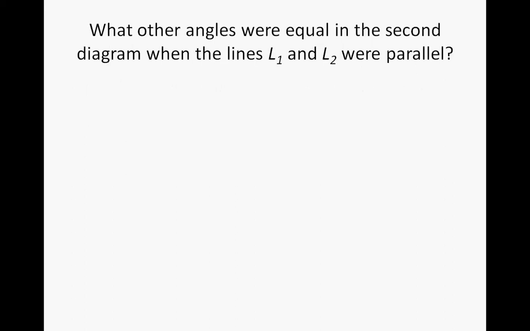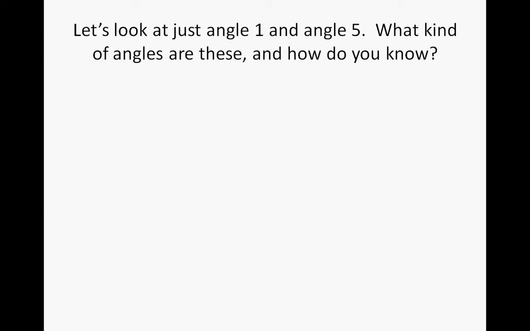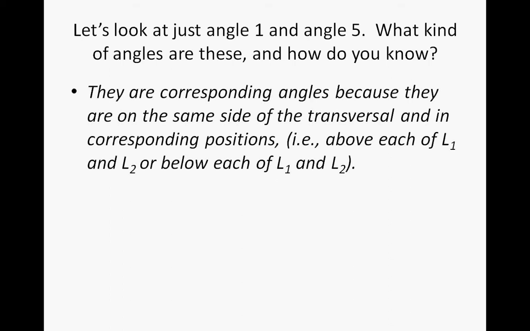So what other angles were equal in the second diagram when lines L1 and L2 were parallel? Well, angles 1, 3, 5, and 7 were the same, and angles 2, 4, 6, and 8 were the same. So let's just look at angle 1 and angle 5. What kind of angles are these, and how do you know? Well, they are corresponding angles by definition because they are on the same side of the transversal and in corresponding positions. For example, above each of L1 and L2 or below each of L1 and L2.